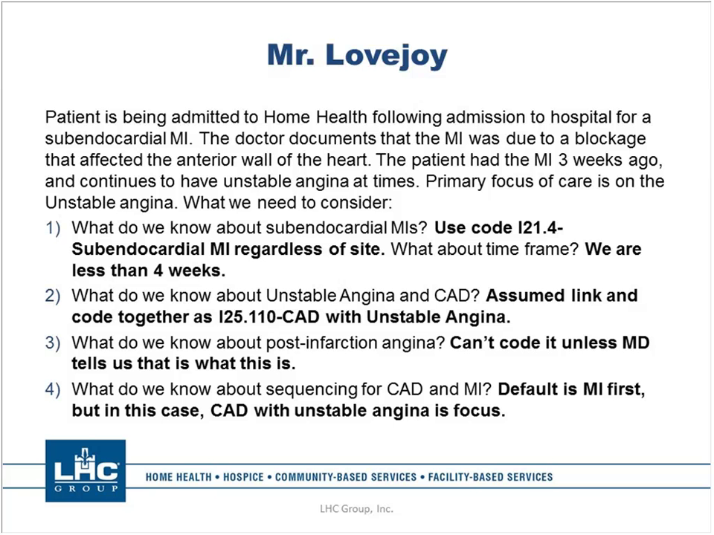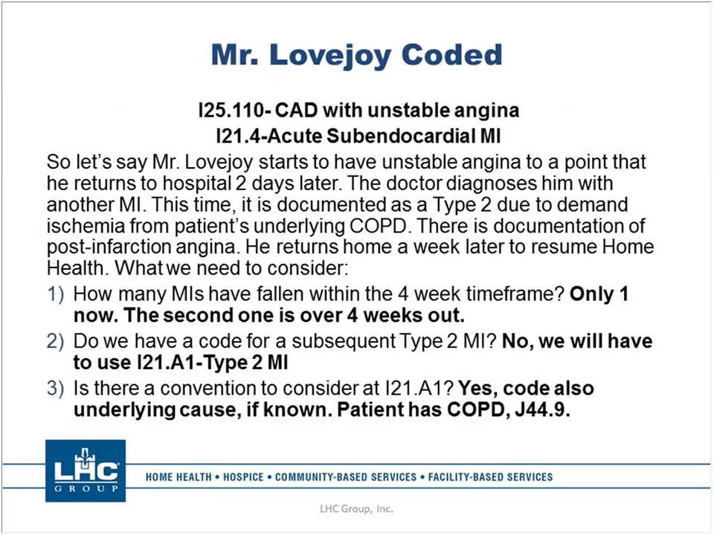All right. What do we know about post-infarction angina? Well, he has had an MI. This is angina happening after the infarction. However, that's not how the doctor documented it. So we cannot code it that way unless the MD tells us that's what it is. So what do we know about sequencing for CAD and MI? Well, the default is MI first, but in this case, CAD with unstable angina is the focus. So we're going to code like this: I25.110, CAD with unstable angina, and then I21.4, acute subendocardial MI.